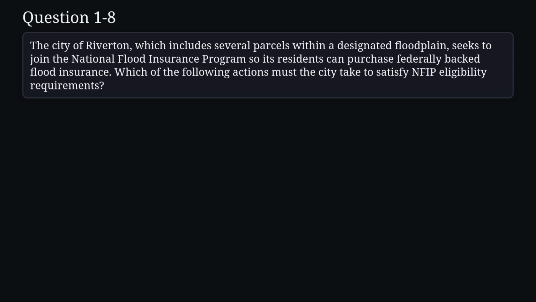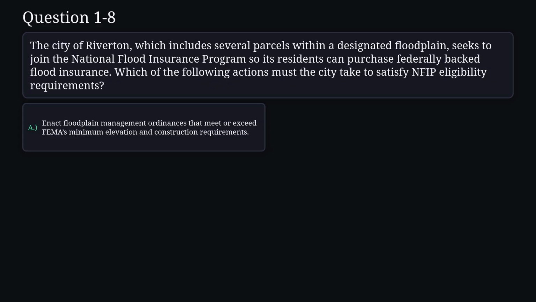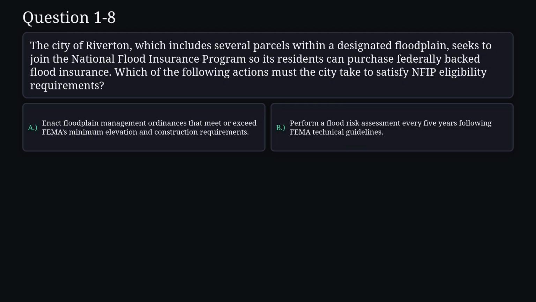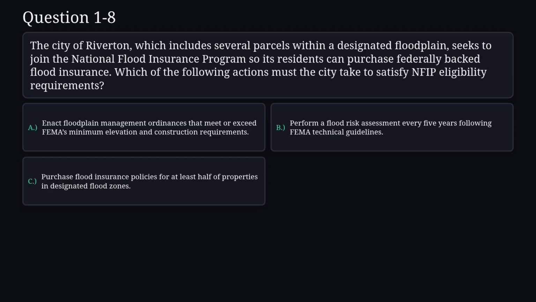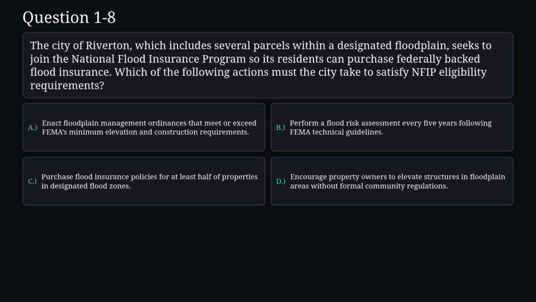Question 8. The city of Riverton, which includes several parcels within a designated floodplain, seeks to join the National Flood Insurance Program so its residents can purchase federally backed flood insurance. Which of the following actions must the city take to satisfy NFIP eligibility requirements? A. Enact floodplain management ordinances that meet or exceed FEMA's minimum elevation and construction requirements. B. Perform a flood risk assessment every 5 years following FEMA technical guidelines. C. Purchase flood insurance policies for at least half of properties in designated flood zones. D. Encourage property owners to elevate structures in floodplain areas without formal community regulations.